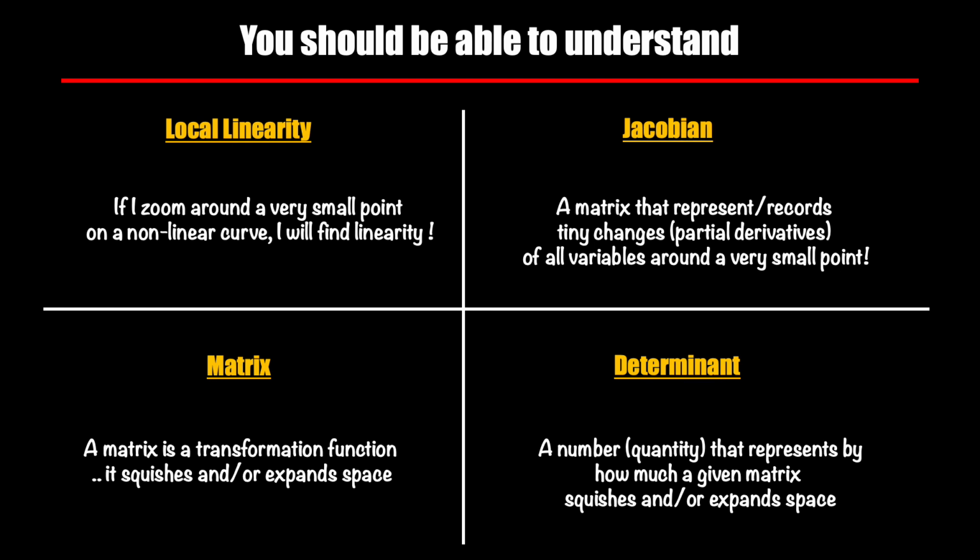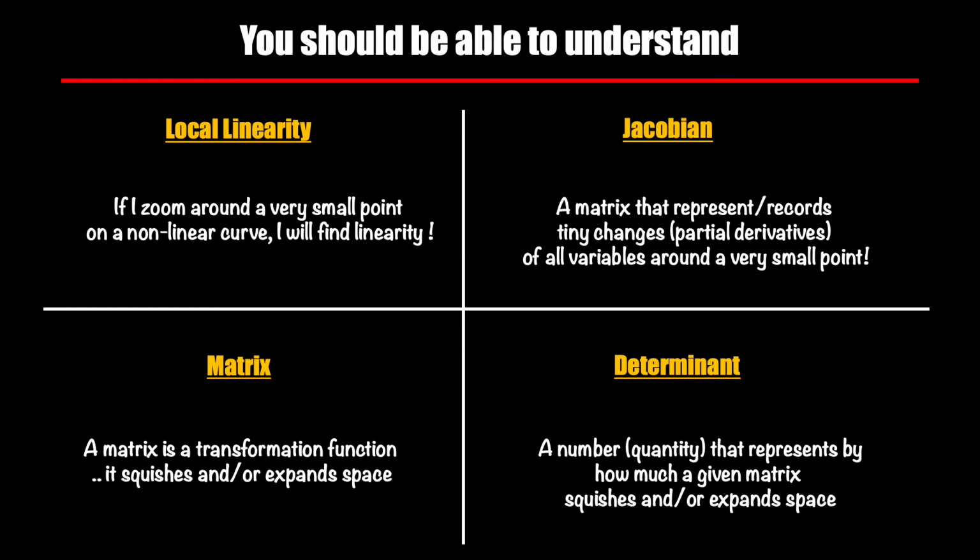And what is a matrix? A matrix is nothing but a transformation function that squishes and expands space. The big question then is, how do you find out how much space was squished and expanded? And this is what the determinant tells you. Remember that in our problem, the change in the probability is akin to the squishing and the expanding of the space. So in the multidimensional case and in the nonlinear case, it is the determinant that is going to give us that adjustment factor for our computed density.